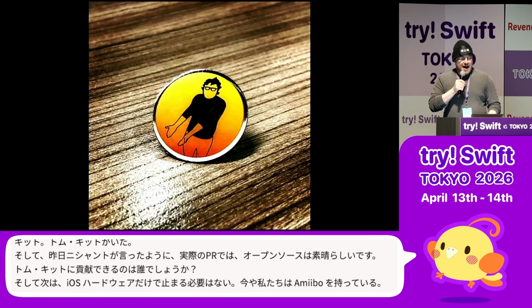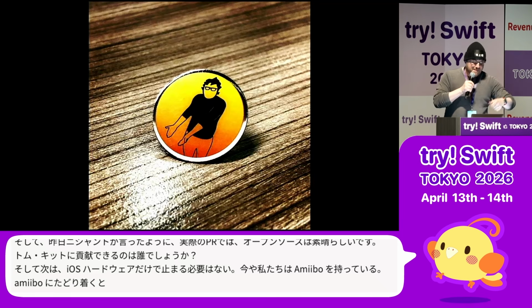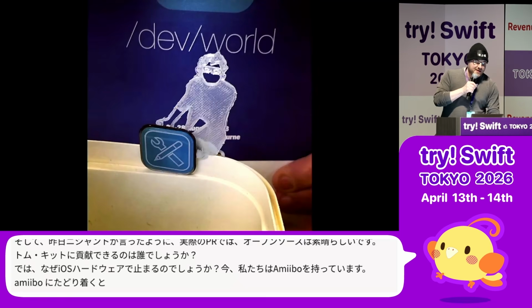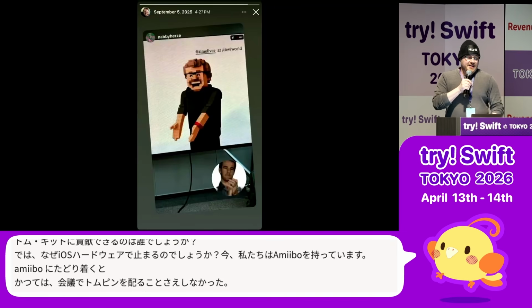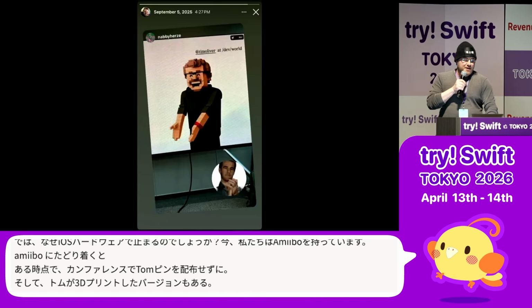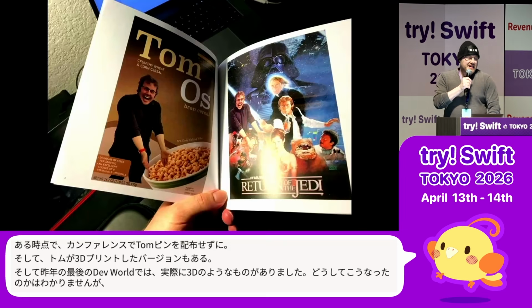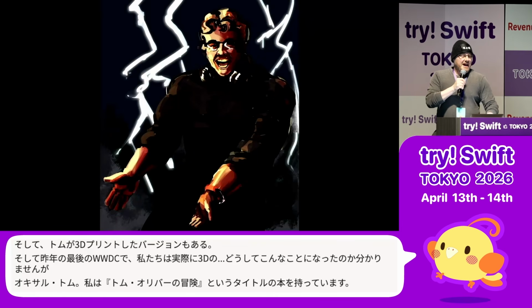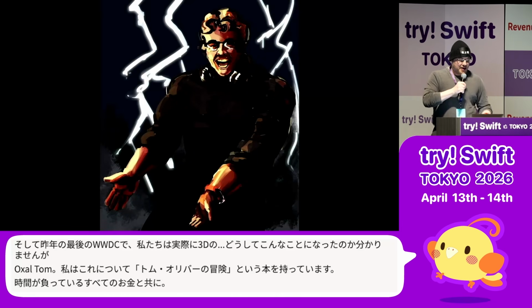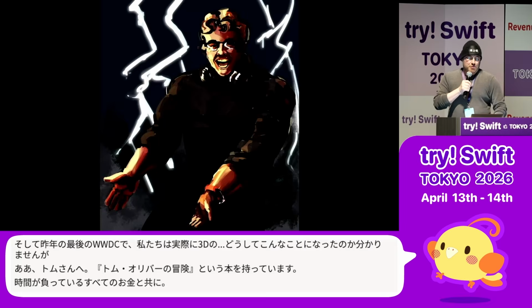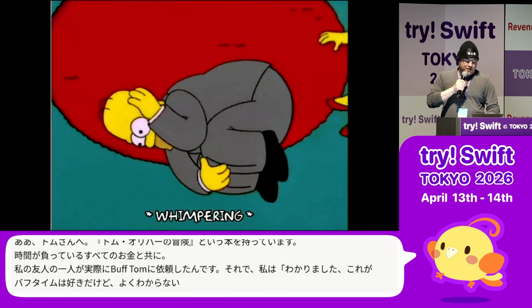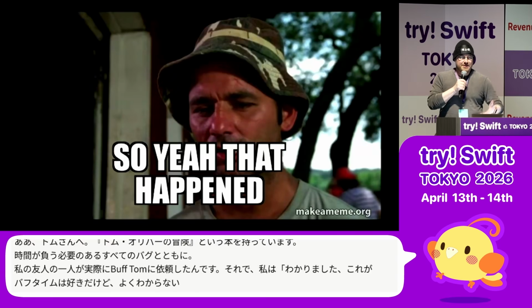And then it got to the point at conferences, they were giving out Tom pins at one point, and there was a Tom 3D printed one as well. And at the last DevWorld last year, we actually had a 3D, I don't even know how this happened, a 3D voxel Tom. And so it's all good. I have a book of this called The Adventures of Tom Oliver, with all the boxes of the Tomos. And one of my friends actually commissioned Buff Tom, and I'm like, okay, this one, I like Buff Tom. But I'm not sure at what point we broke the Geneva Conventions of trauma at this point, but here we are still, so that happened.